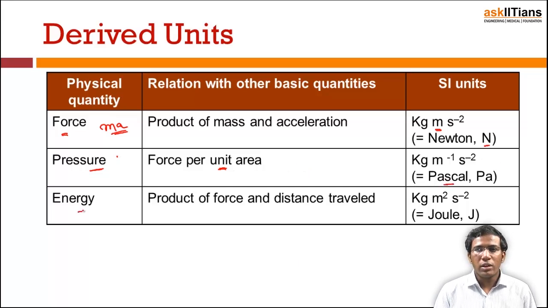Similarly, energy. Energy is what? It is a product of force into distance travelled. Force into distance travelled, L. Okay. So, force is kg meter per second square, into the distance travelled in meters. Okay. So, this is expressed in joules. Okay. So, these are some other derived units.